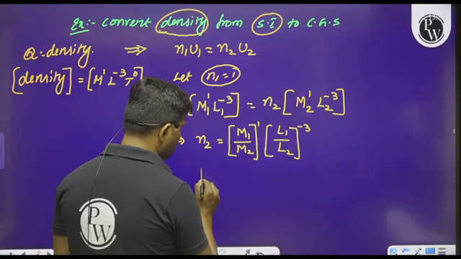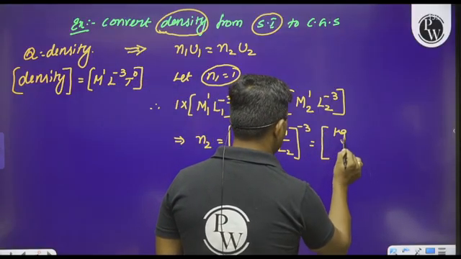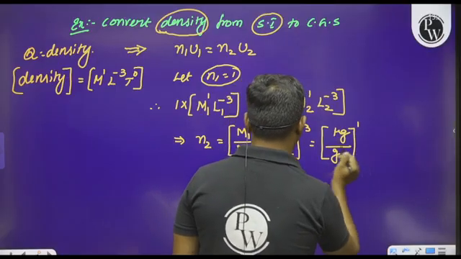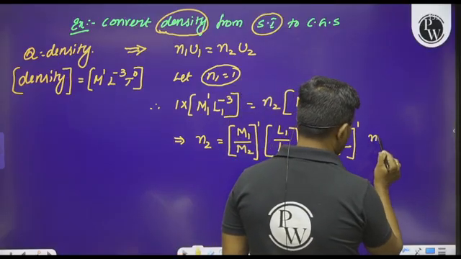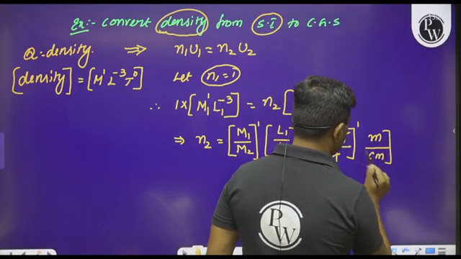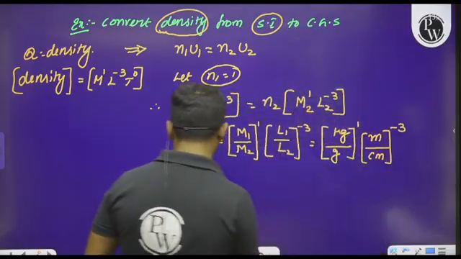So, please think about this. How can you write m1? m1 is kilogram and m2 is gram, to the power of 1. L1 is meter, L2 is centimeter, to the power of minus 3.